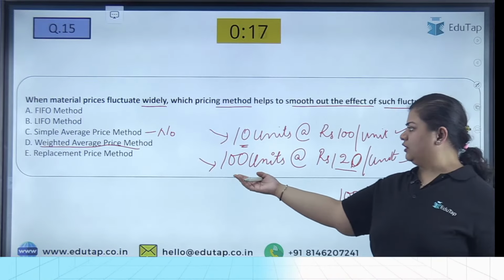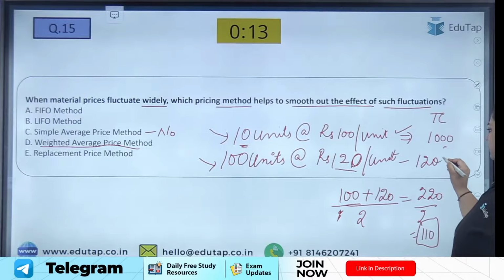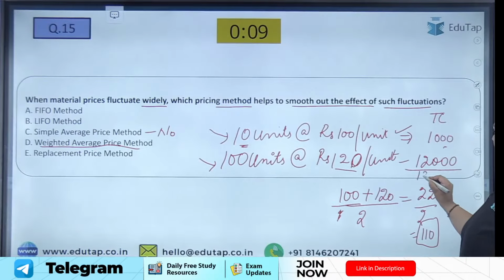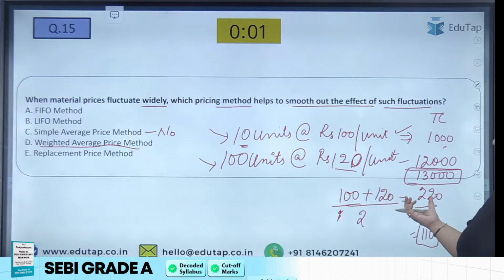And in this case, what is the total cost? 100 into 120, 12,000. Am I right? So this is 13,000.